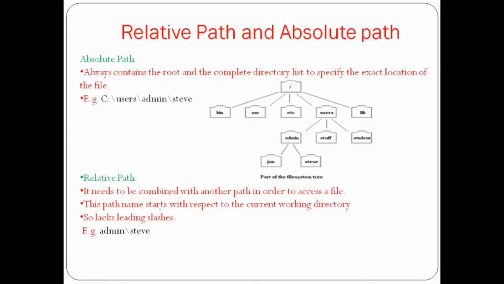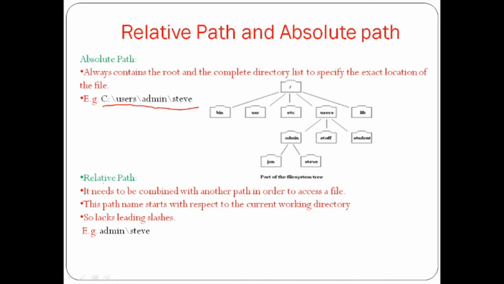Now again, paths are of two types. First is relative path and second is absolute path. First of all, we will see the meaning of absolute path. An absolute path always contains the root and the complete directory list to specify the exact location of the file. For example, in the last example, we already discussed the Steve file. In this case, the total path, starting from your hard disk drive name C to your file Steve, we can call an absolute path.